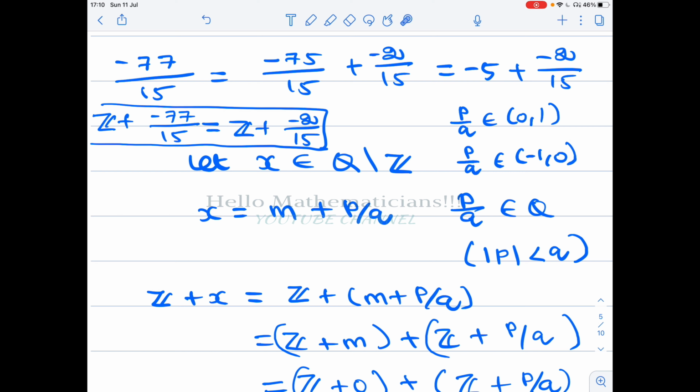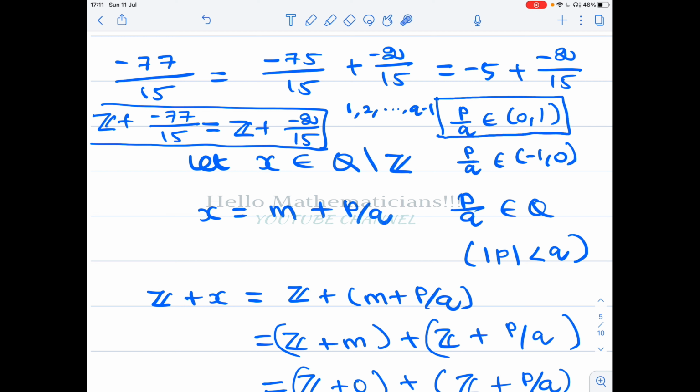Now if p by q belongs to open (0, 1), then the numerator p should be one of 1, 2, etc., up to q minus 1.